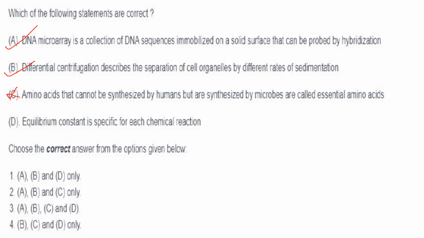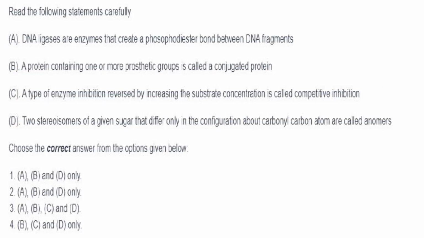Equilibrium constant is specific for a chemical reaction. Yes, that is also correct. So A, B, D are correct. So the answer is 1. Then the next one. DNA ligases are enzymes that create phosphodiester bonds between DNA fragments. We just discussed that, so that's correct.